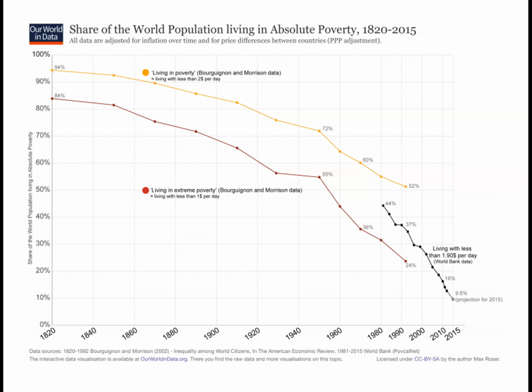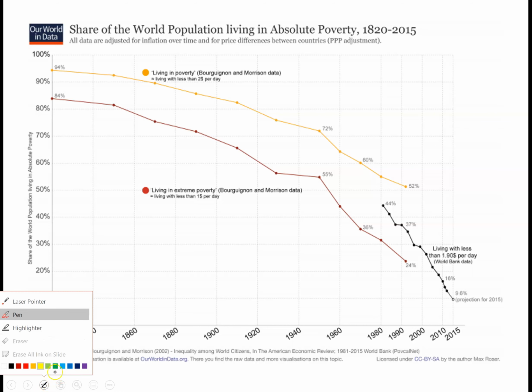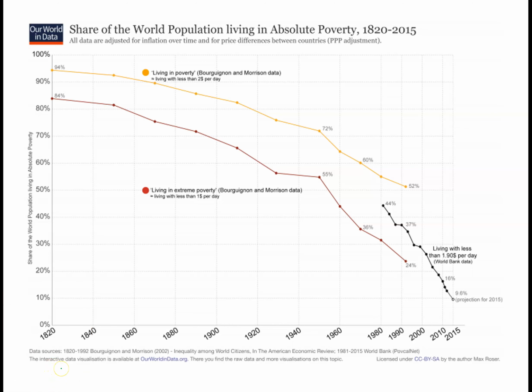The final story is a really, really long story. This story goes back to 1820. I'll draw a line down the middle. A couple of different researchers did research about historical poverty, and they drew a $2 line and a $1 line using that 1980s definition, and they went back to 1820 using historical data.